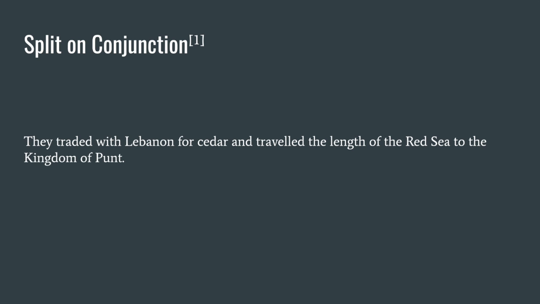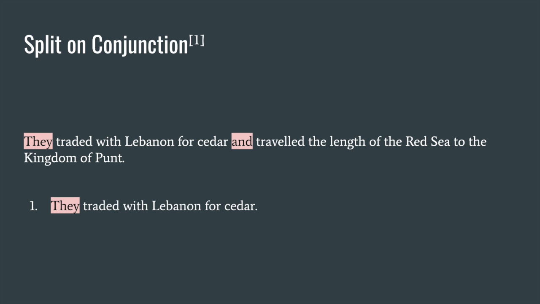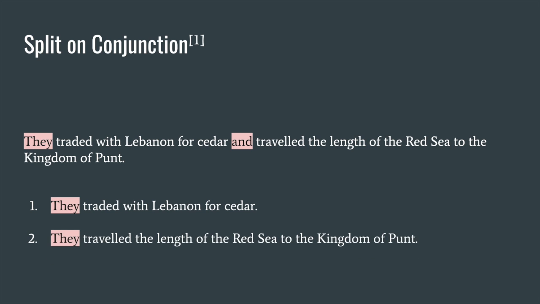The next thing that we tried was splitting on the conjunction. In here you'll notice that there are two parts of the sentence separated by the conjunction and. We also made sure to take note of the subject, and this was able to produce two different sentences here.